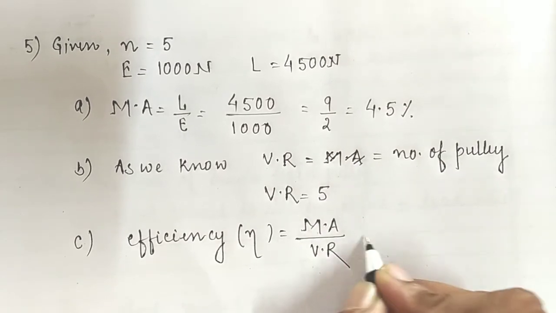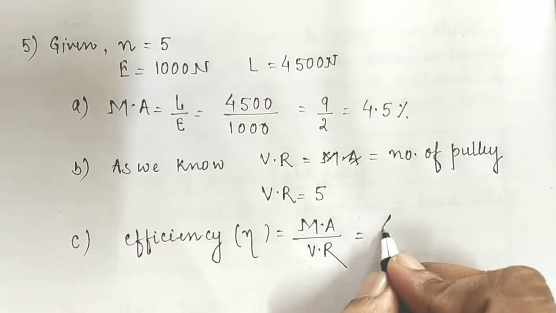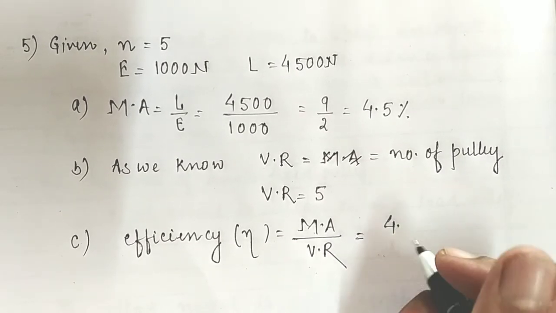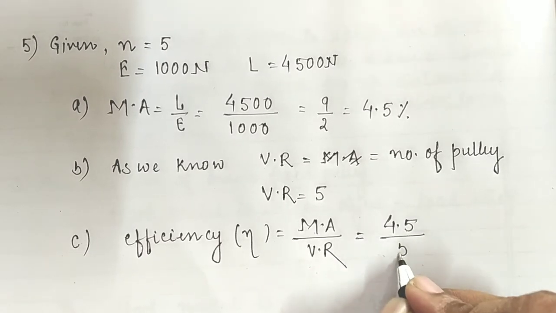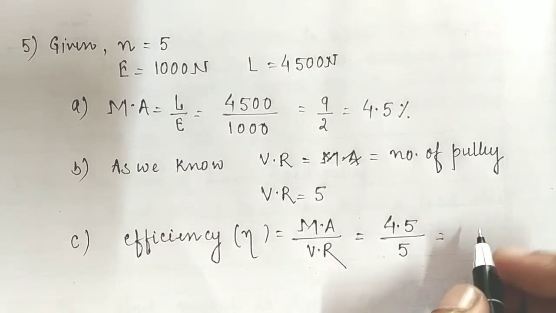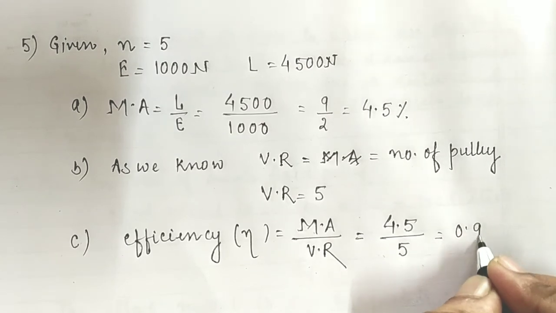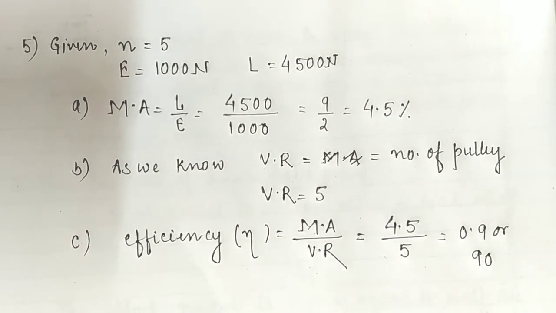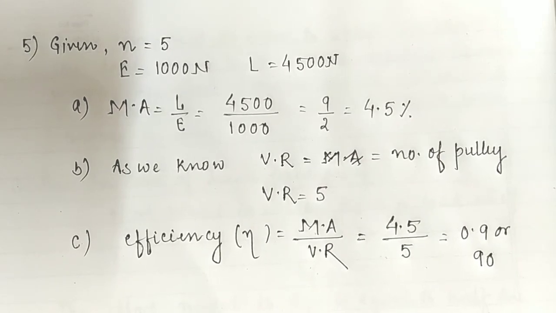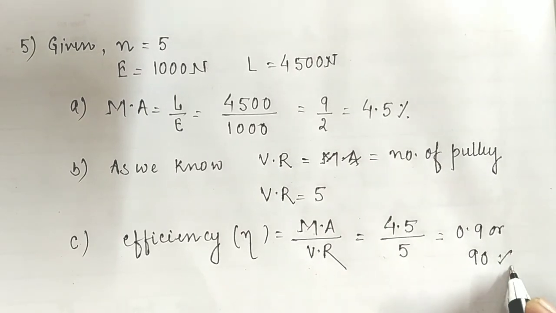Children, we can write that the mechanical advantage is 4.5, which we have already calculated, and the velocity ratio is 5. So it will be equal to 0.9, or it can also be written as 90%. That is, 90% efficiency.